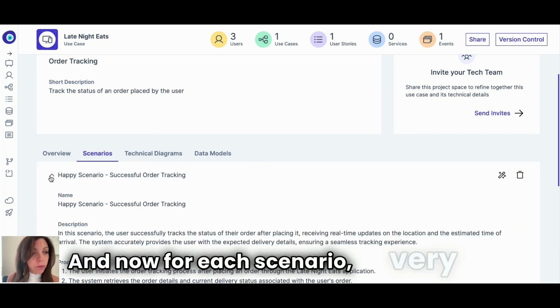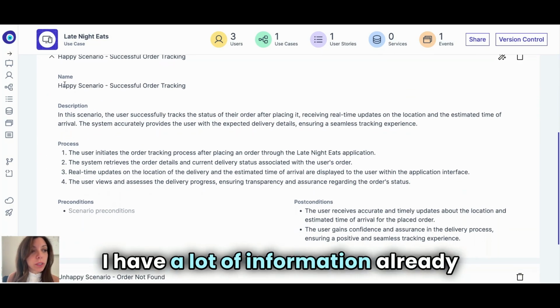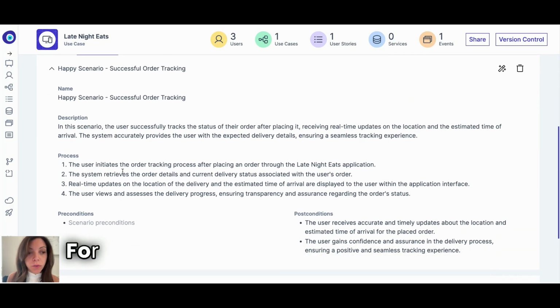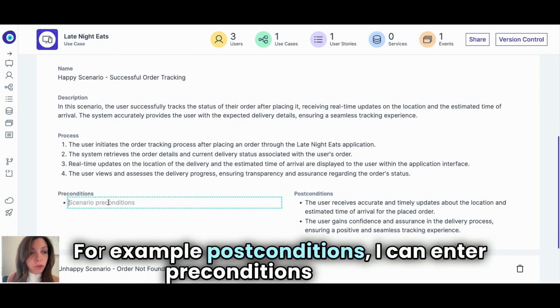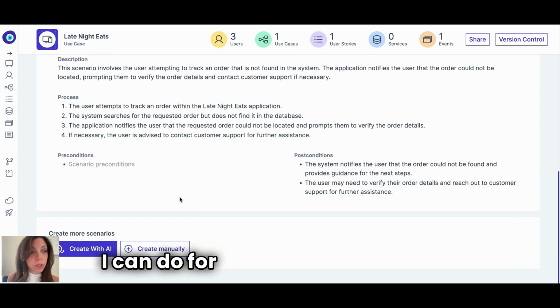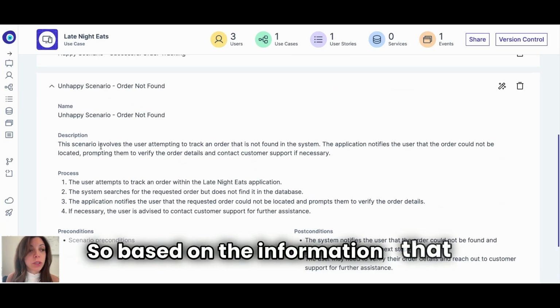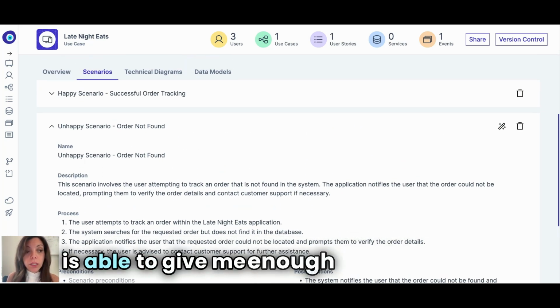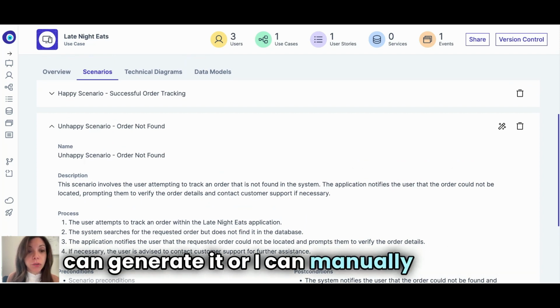And now for each scenario, very quickly, I have a lot of information already here with the description, the process. For example, post conditions, I can enter preconditions myself. I can have them generated, and the same I can do for the unhappy scenario. So based on the information that I've given, AI is able to give me enough information, or I can generate it, or I can manually enter it.